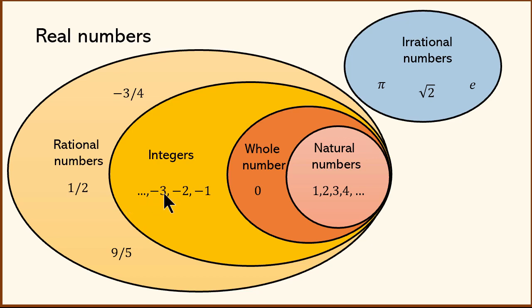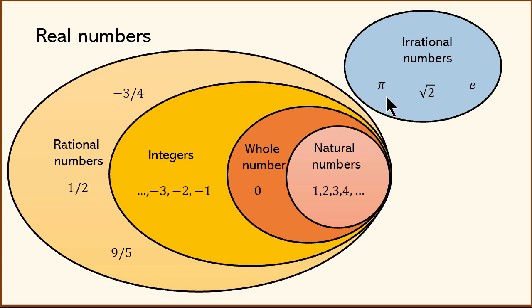It does not include fractions. It only includes integers, which are negative integers, positive integers and 0. And then we have rational numbers. Rational numbers include all of the integers, but they also include fractions like half, -3/4 and 9/5. So rational numbers include integers, whole numbers, natural numbers and fractions.